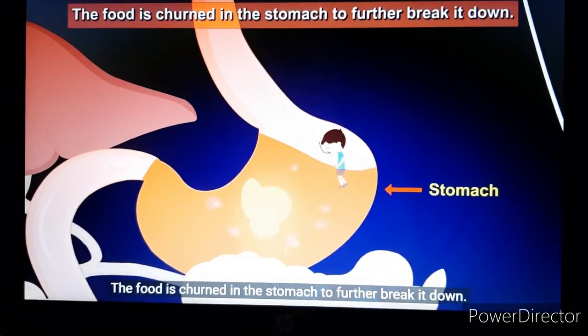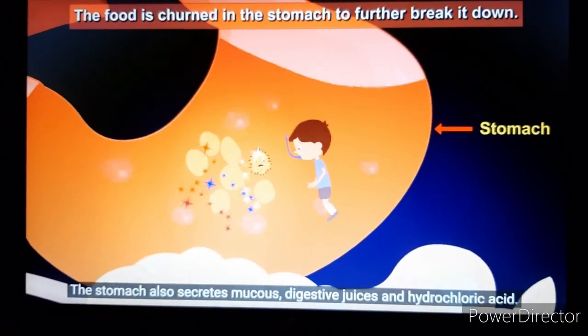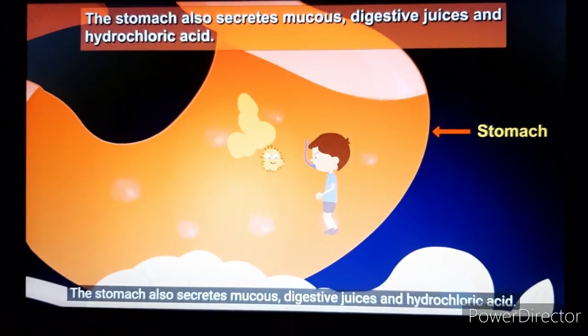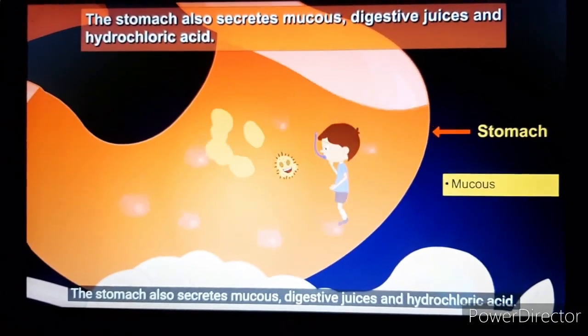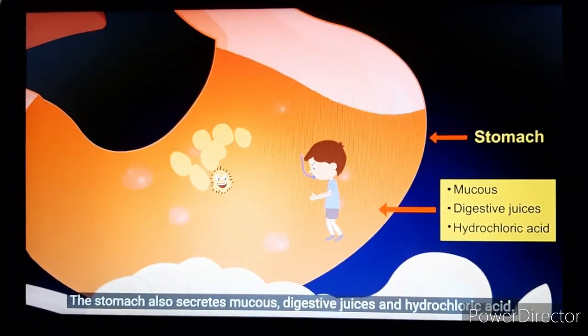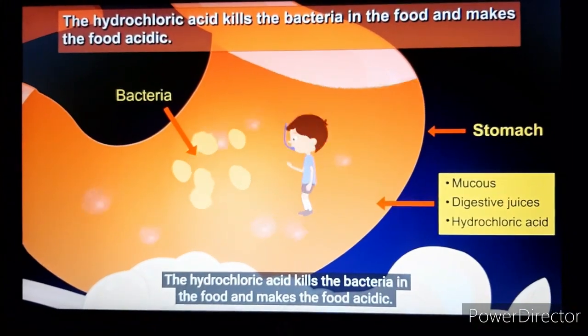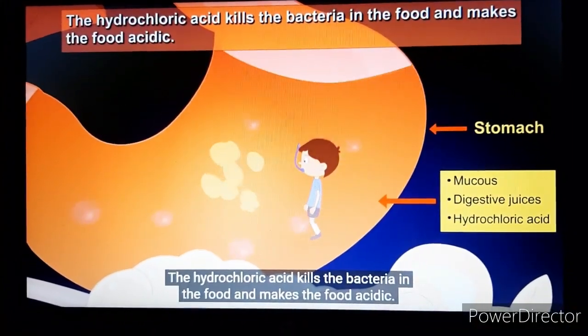The food is churned in the stomach to further break it down. The stomach also secretes mucus, digestive juices, and hydrochloric acid. The hydrochloric acid kills the bacteria in the food and makes the food acidic.